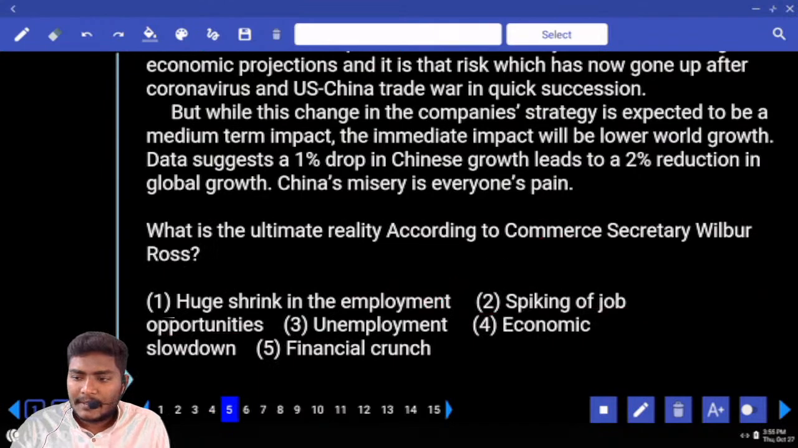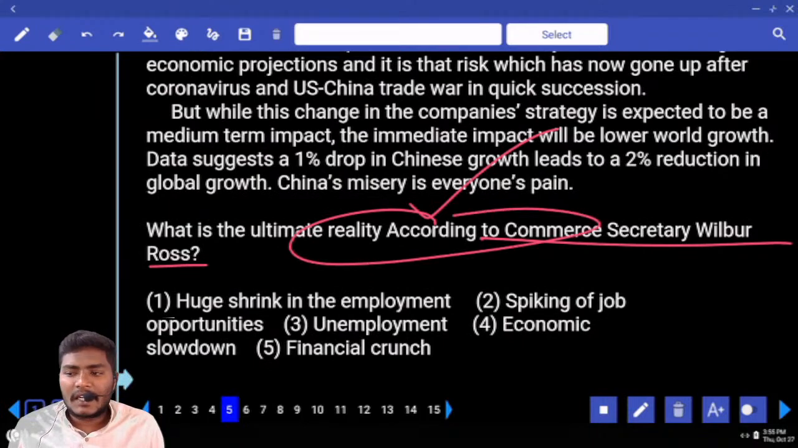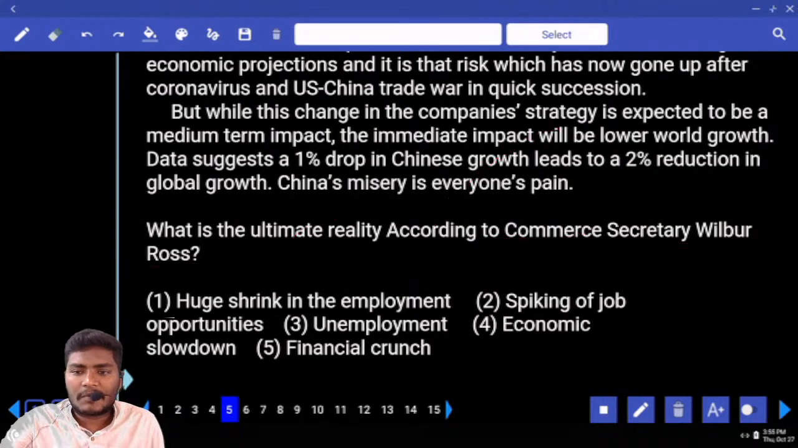Next, fifth one. Noun is given. What is a noun here? Wilbur Ross. That is a noun. Wherever common noun is given, that is also your indicator, keyword. What is the ultimate reality according to Commerce Secretary Wilbur Ross? Where is that statement mentioned?